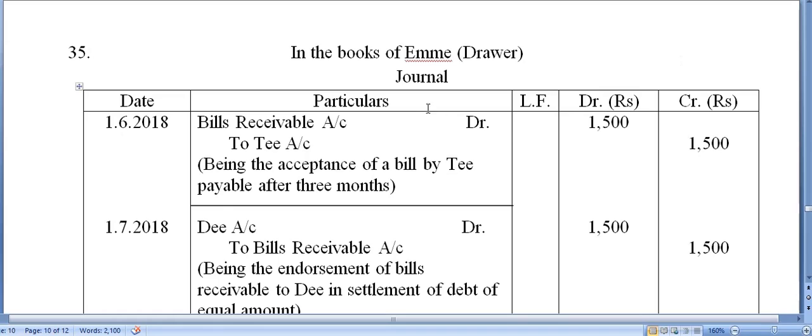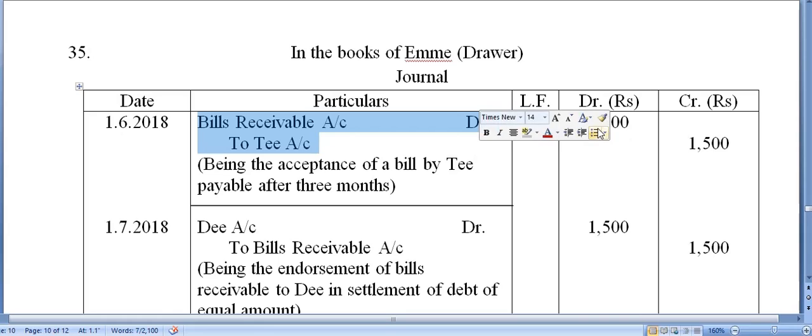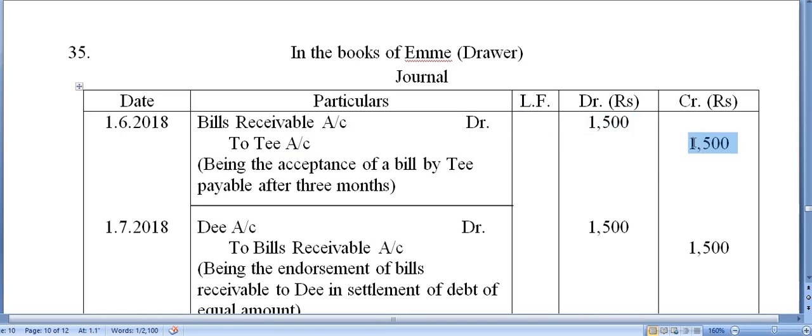So the bill was drawn on 1st June 2018. Now let us start with the journal entries in the books of ME, the drawer. On 1st June, bills receivable account debit to T, because T is the drawee out here. The agreed amount was 1500. Now the bill was drawn for 3 months.